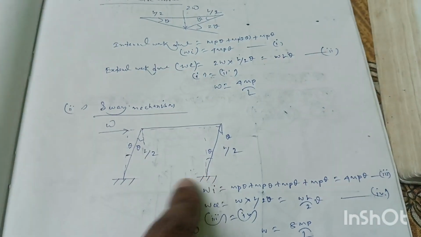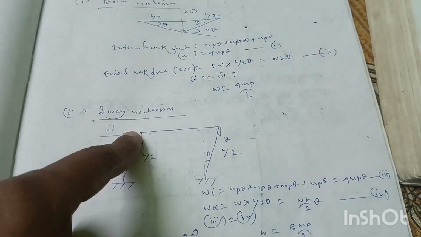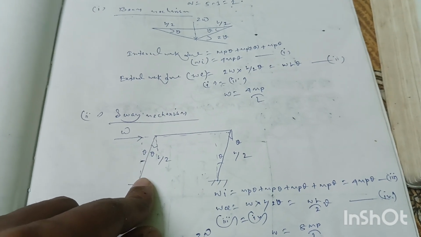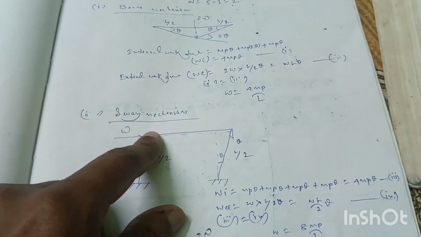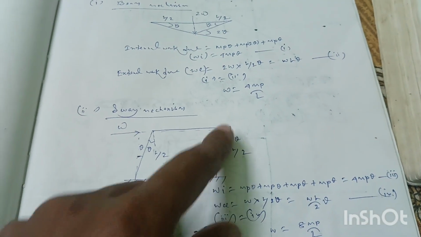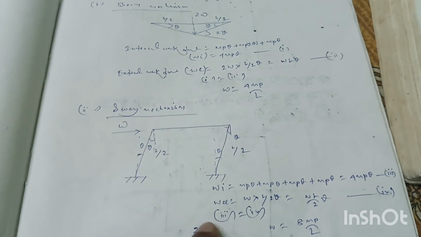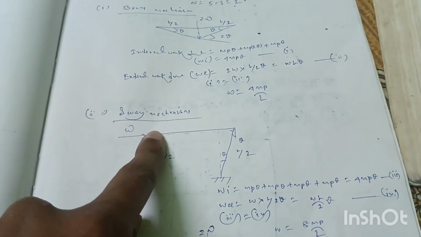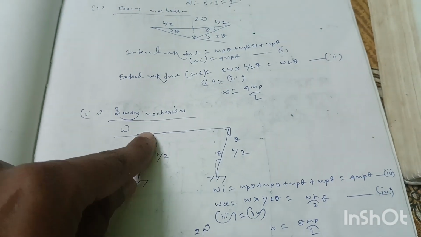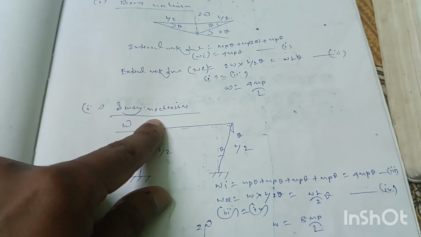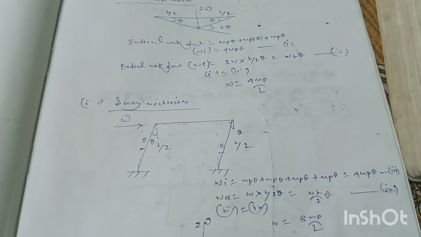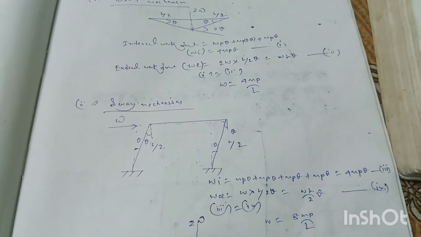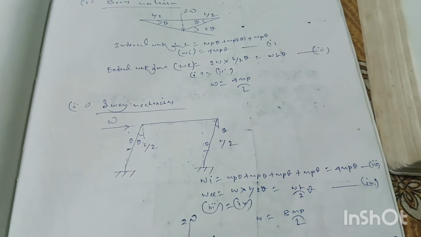So this is the sway mechanism. The load is here. This length is L by 2, this length is L by 2. So internal work done will be MP into theta here, MP into theta here, MP into theta here, and MP into theta here. So 4 MP theta, and external work done will be load into deflection. So here the load is W and the deflection is L by 2 into theta. So W L by 2 into theta. By the principle of virtual work, if we equate equation 3 to equation 4, we will get collapse load W equal to 8 MP by L.